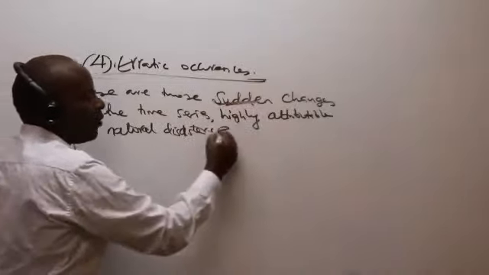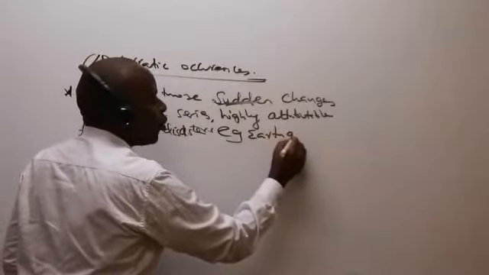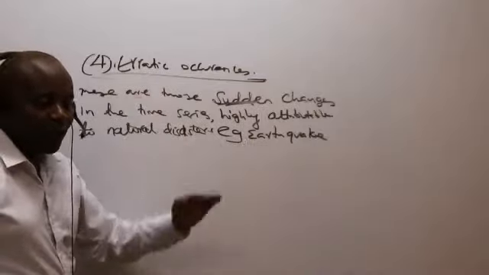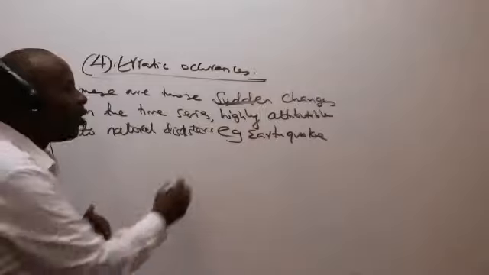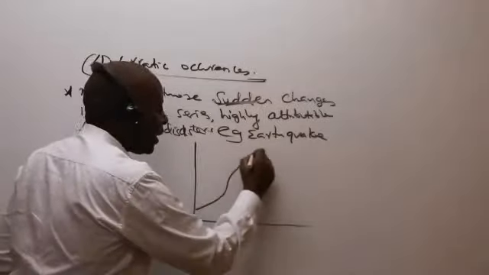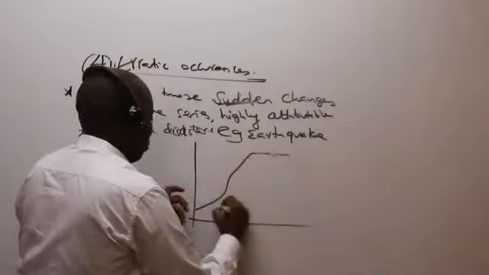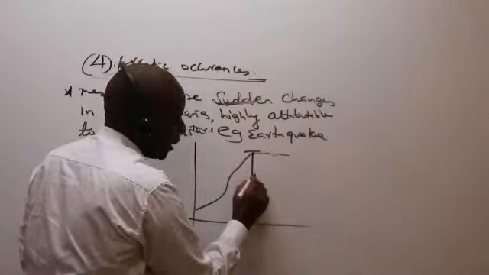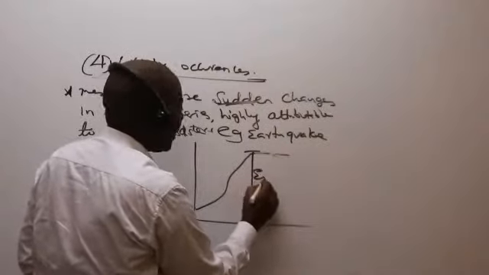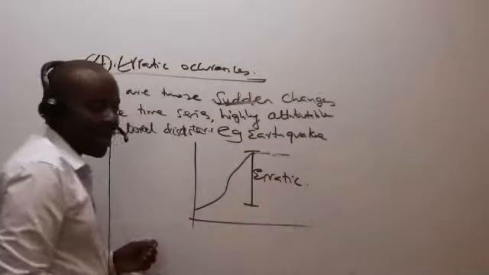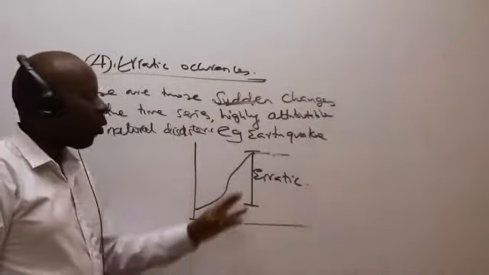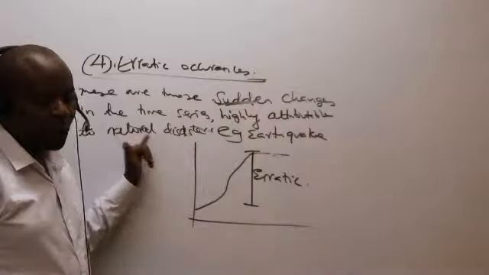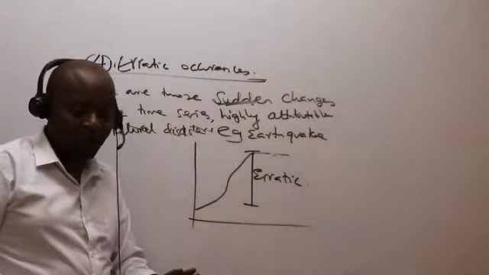They are very sudden. A very good example is if, for example, an area is struck with an earthquake. If an earthquake was to strike a particular area, the sales of that particular business, ladies and gentlemen, can easily go to even zero. It was maybe going up, and then we'll have this sudden change. So in this case, we have this drastic change, which is quite erratic. An erratic occurrence. Whenever they talk about erratic occurrences, ladies and gentlemen, always remember the things to do with natural disasters. That is very important for me.